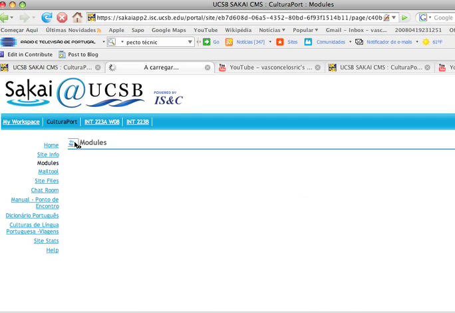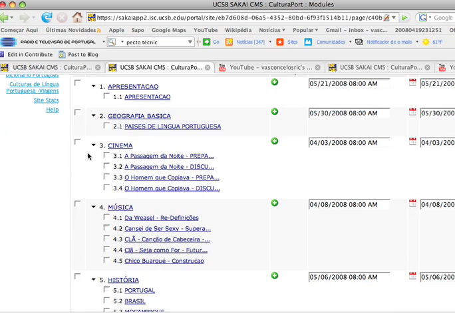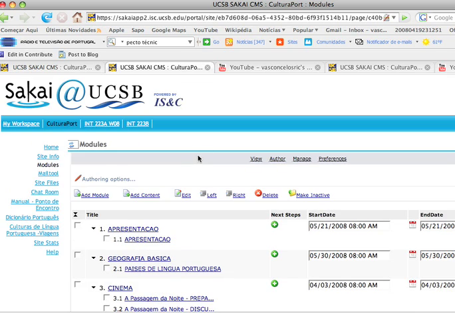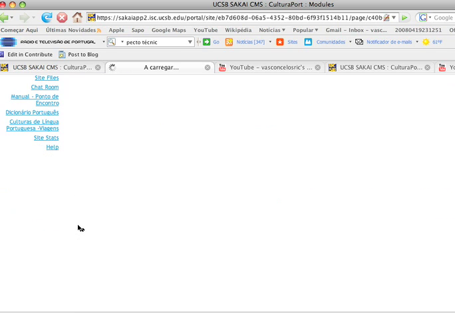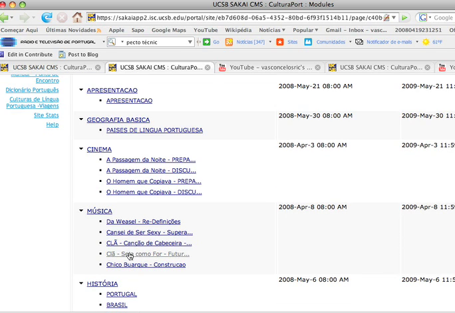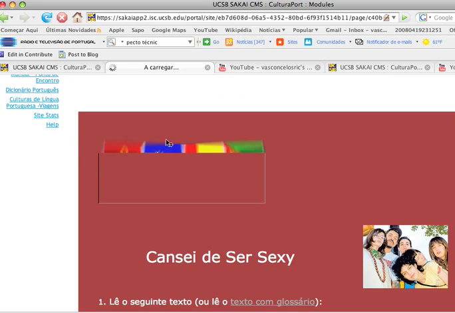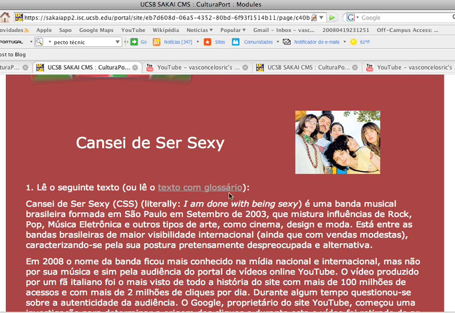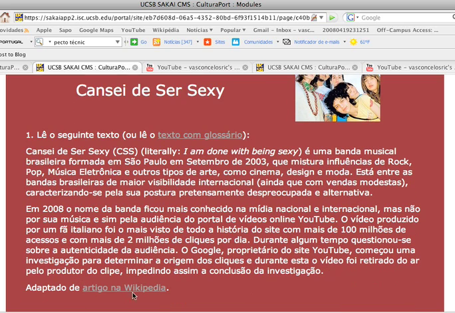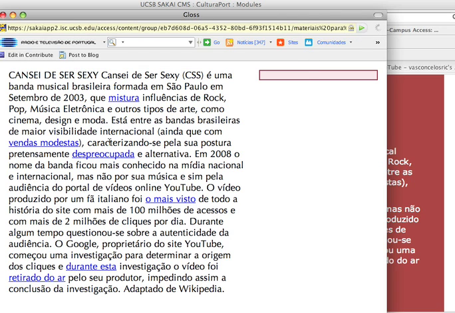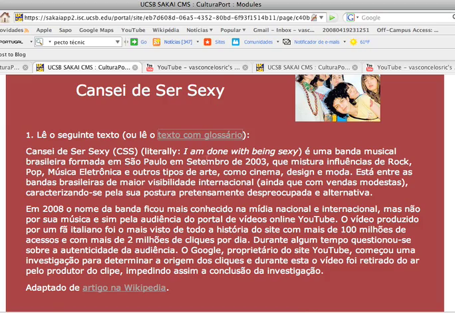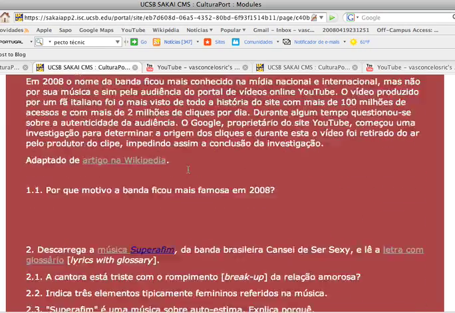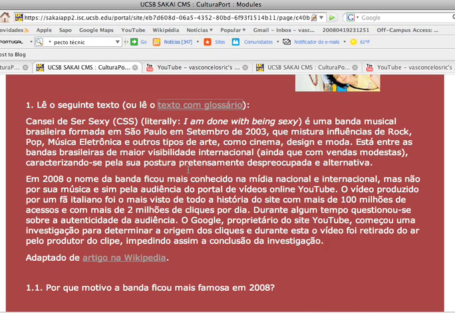So the last thing that I want to show you is a music module. Really quick, I'm going to talk about CSS, Cansei de Ser Sexy, Brazilian bands that you probably have heard about. You have here basic information about the band, for example. It's actually an article from Wikipedia, and you can read this article in the text with a glossary also, where you can find description of the meanings of those words. So this is a text with verbal annotations.